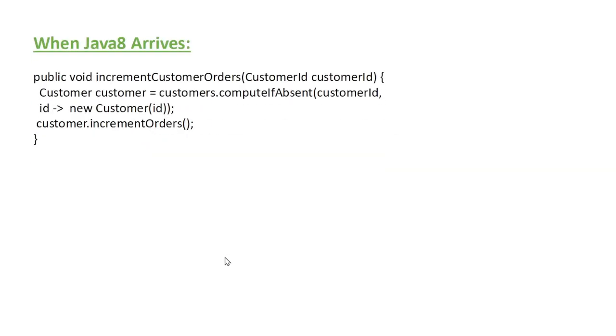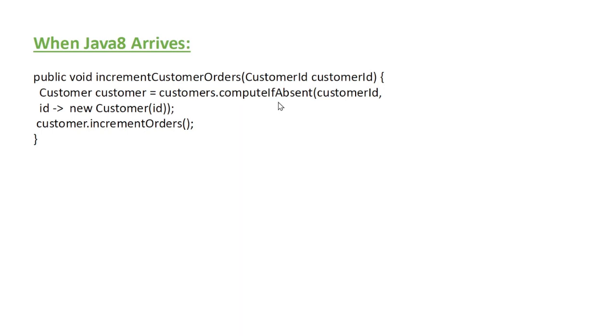Coming to Java 8, how will we write this? If you observe, there is so much code conciseness. Here you can see one method, computeIfAbsent. It is given to the collections in Java 8. If the customer exists, it will give that customer object. If the customer does not exist, the method itself computes the object if it is absent.